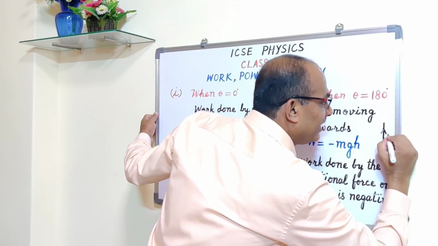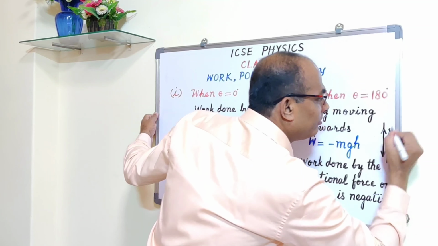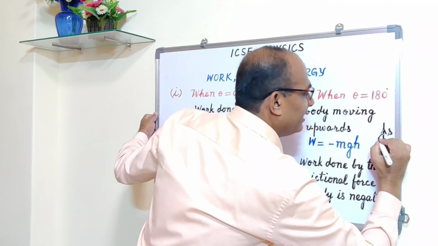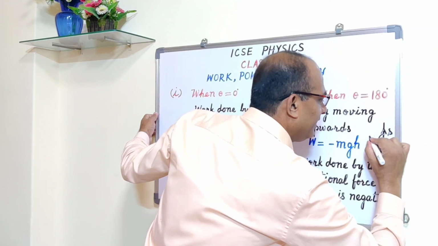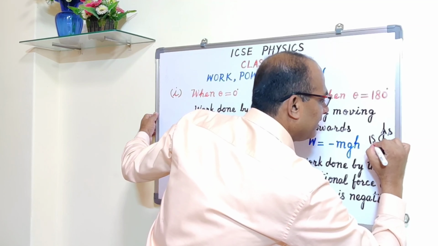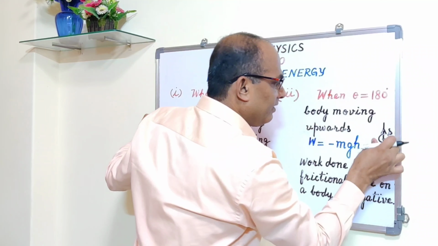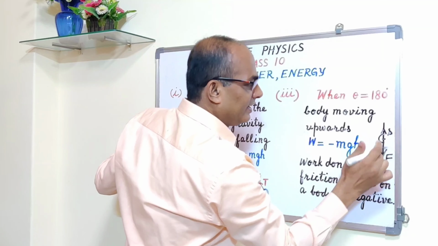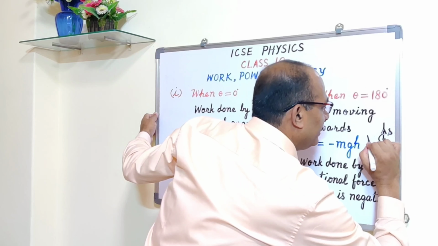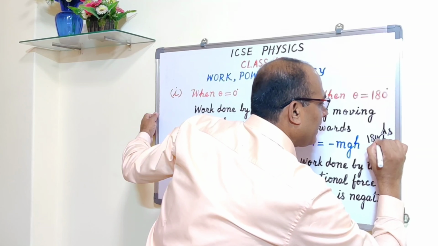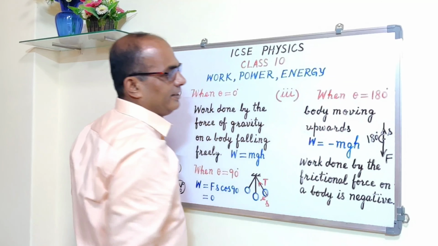And the body is moving upwards. This angle is 180 degree. Got it? Wait, let me write down clearly. This angle is 180 degree.